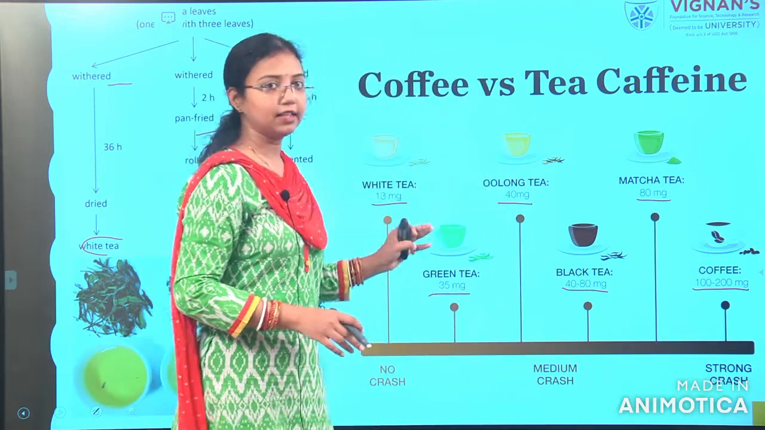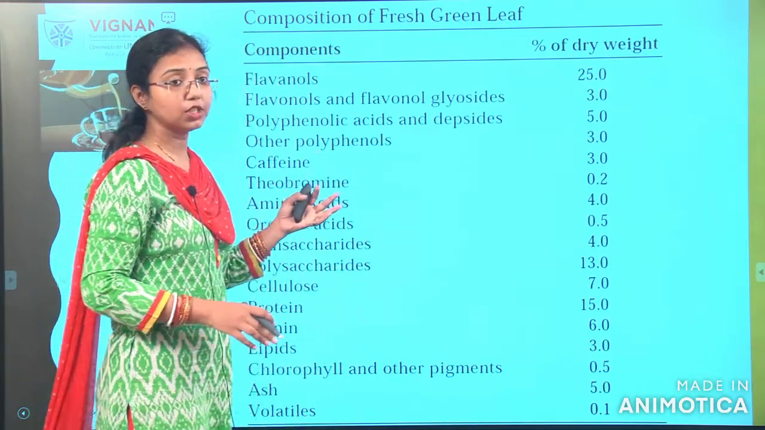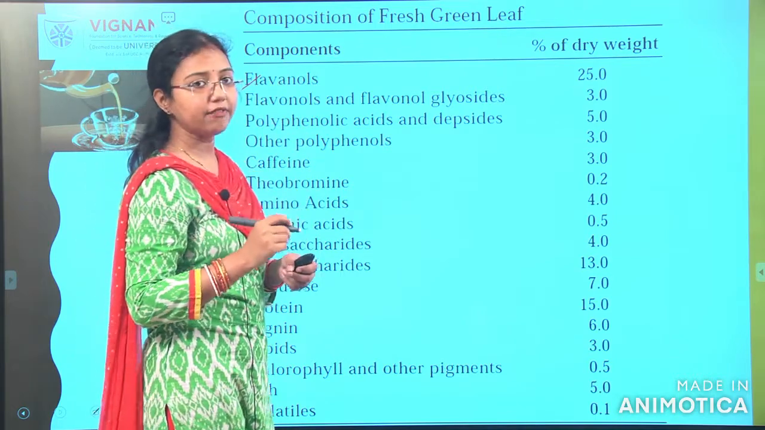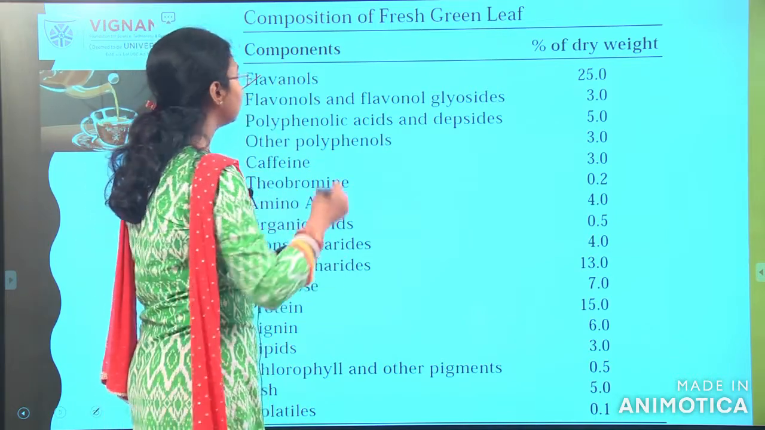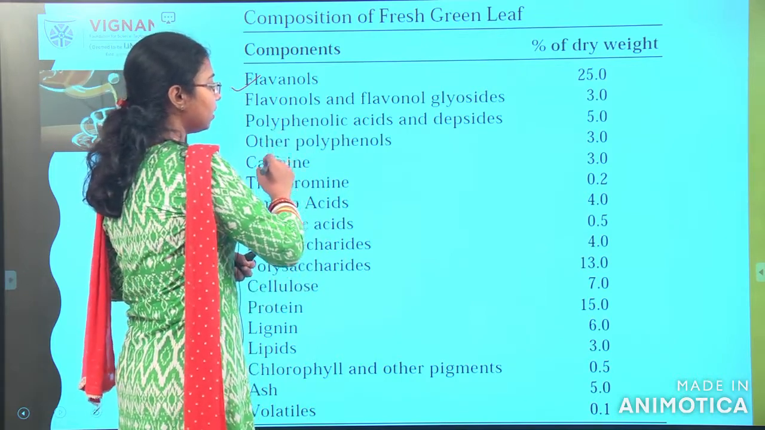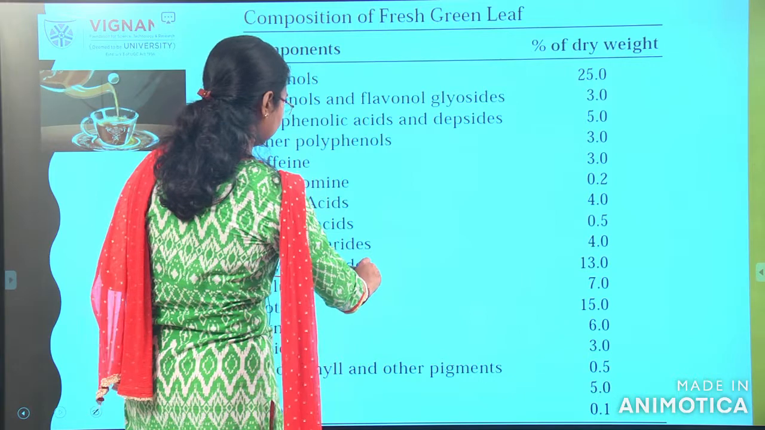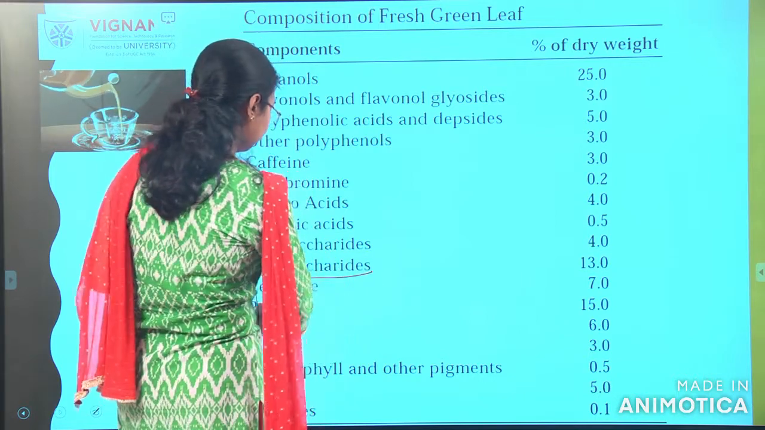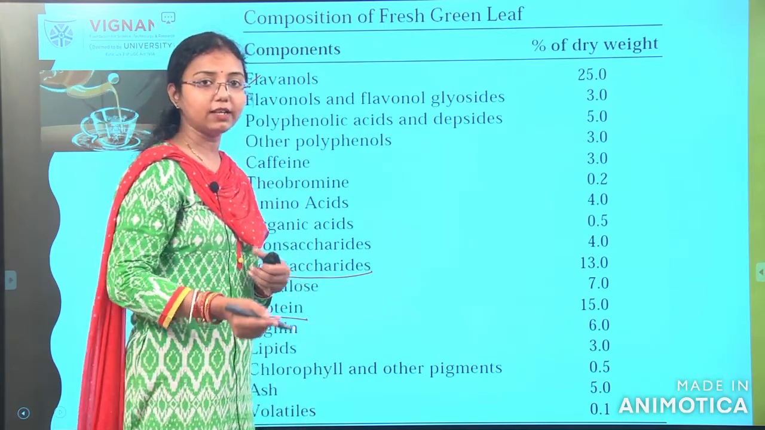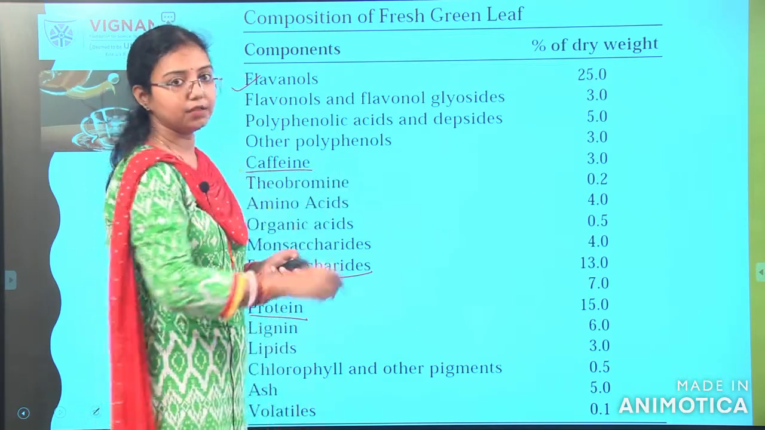First we saw the caffeine content. After the caffeine content, what is next? What is the composition of fresh tea leaves? The main one is flavonols, about 25 percent of the dry weight of tea. Next, the highest percentage is polysaccharides, and the other one is protein. This protein will be converted into amino acids. And the caffeine content will in general be 3%.